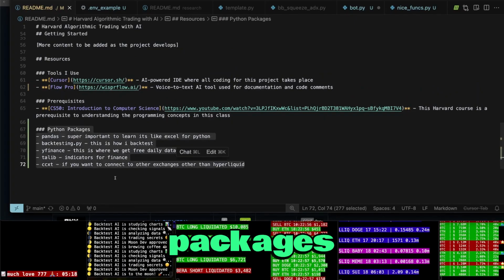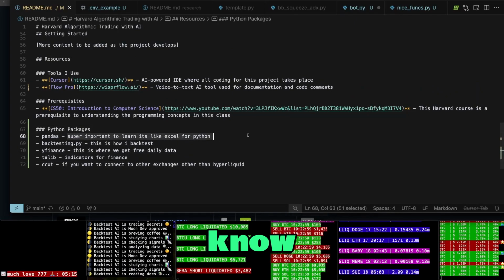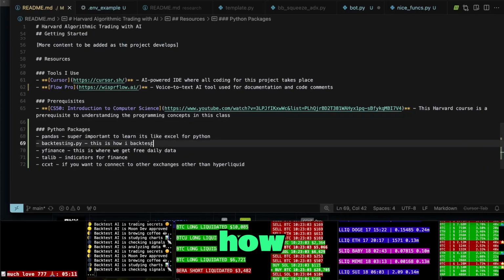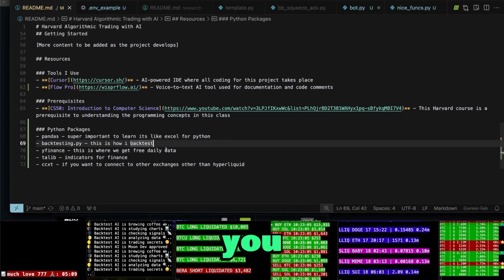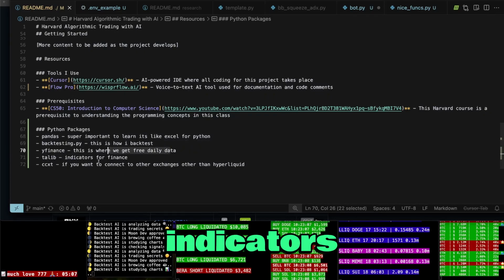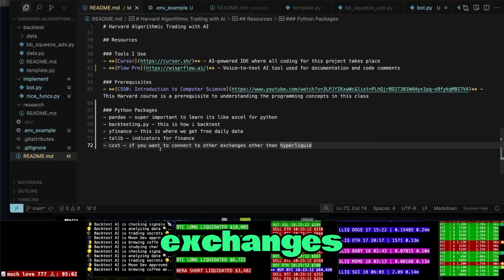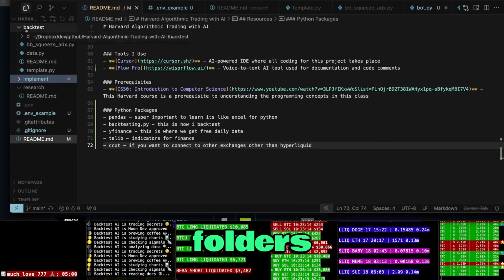These are some Python packages that are super important to know. Learn pandas, dude, right now. Backtesting.py is how I backtest. yfinance is where you get free daily data, TA-Lib, indicators for finance, CCXT if you want to connect to other exchanges. Okay, so I made 3 different folders here.